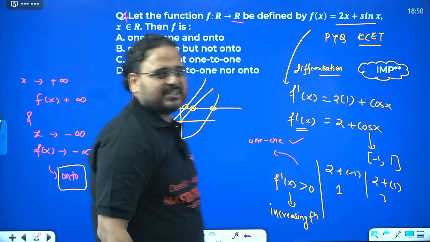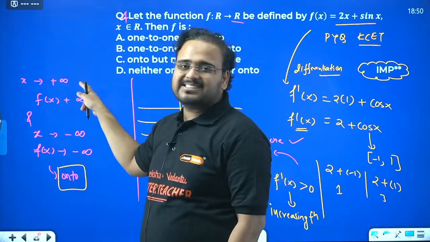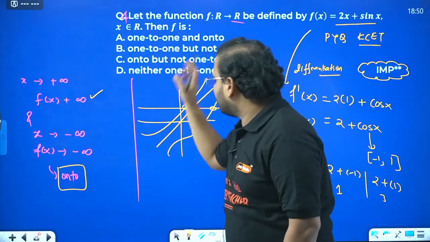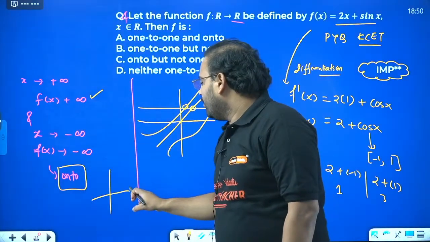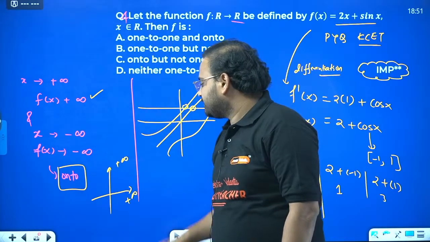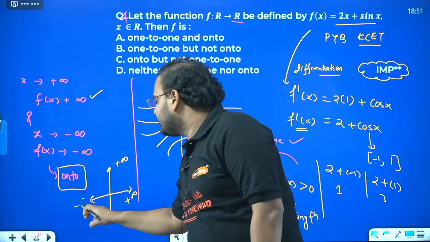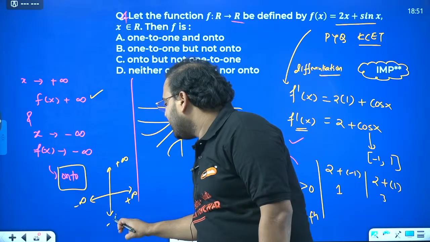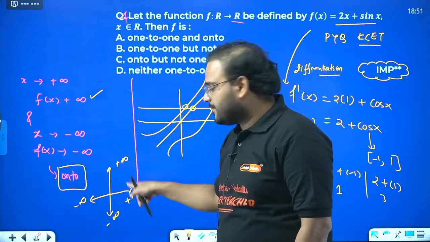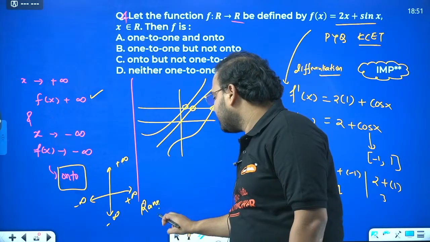Sir, I did not understand the last part. Yes, wait. If you extend the function towards the right-hand side, it is going all the way to infinity. If I draw the graph of this function, as x goes to plus infinity, y also goes towards plus infinity, and as x goes towards minus infinity, y goes to minus infinity. Yes or no? So what is my range?